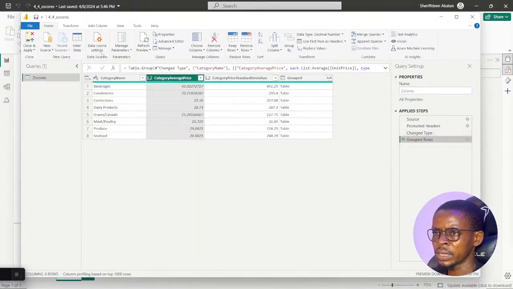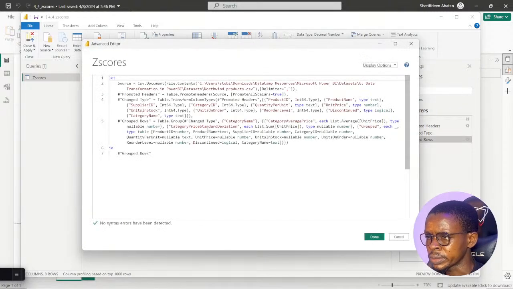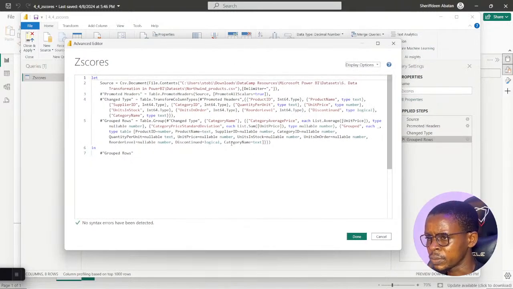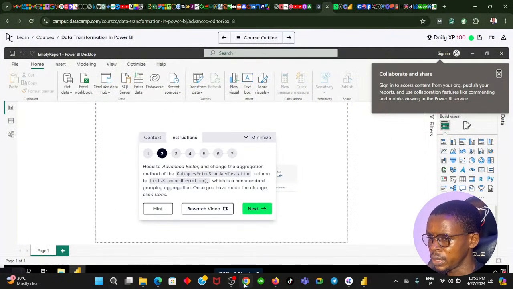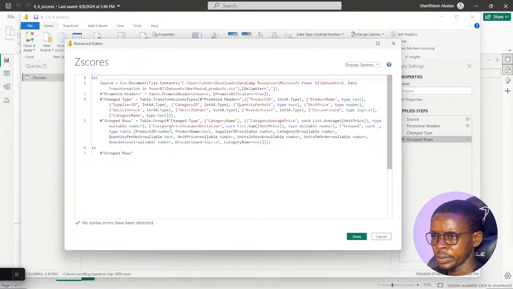Okay, let me see if I can do that within the advanced editor. Okay, we should be able to do that. I think we are going to do that in the advanced editor. Definitely, we're actually learning the advanced editor. So let me just change it from list.sum to list.standard deviation, open bracket, close brackets. Oh, okay. Category price standard deviation, each visits. Okay, that's quite funny. Let's change all of this.